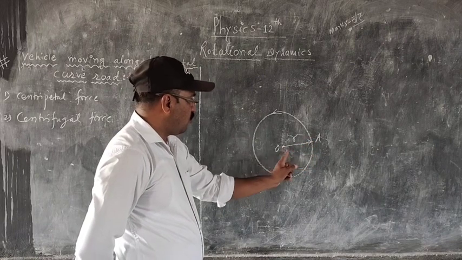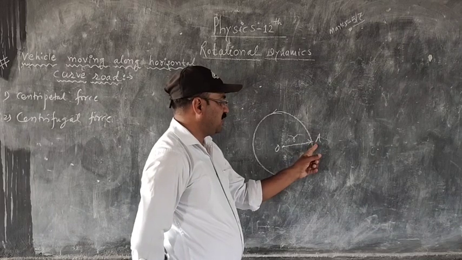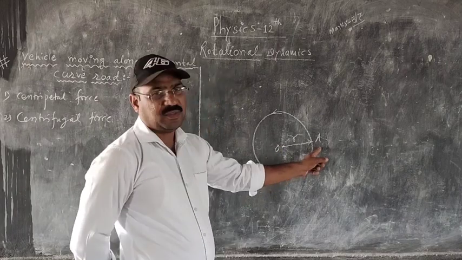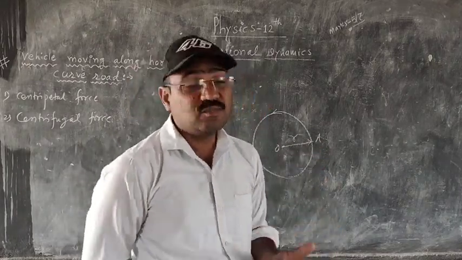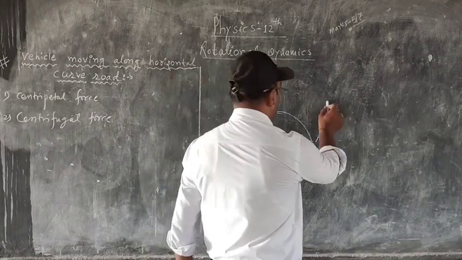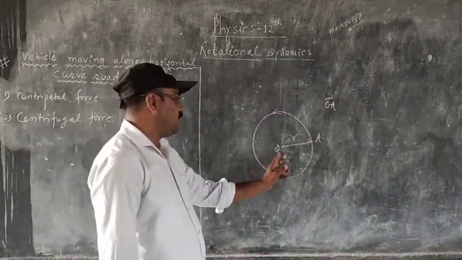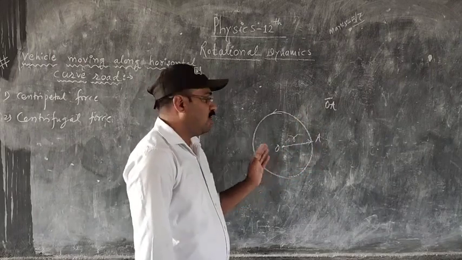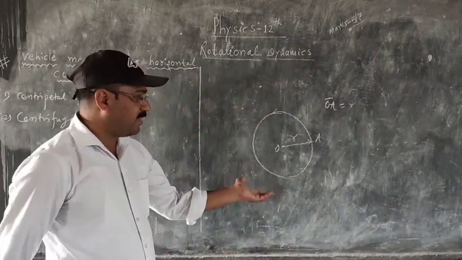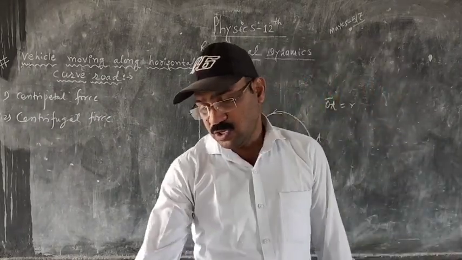The vector OA denotes the position of the particle, meaning the particle is at point A. Therefore this vector is called the position vector OA. Again OA is equal to r, the radius, so this vector OA is called the radius vector or the position vector.